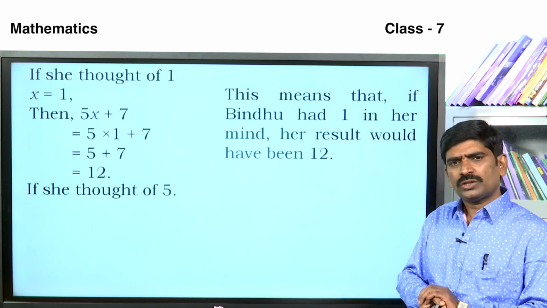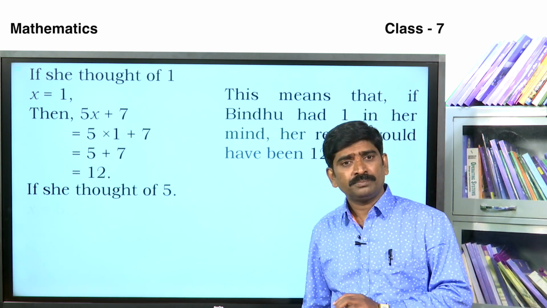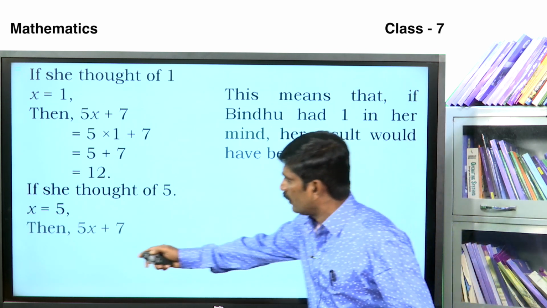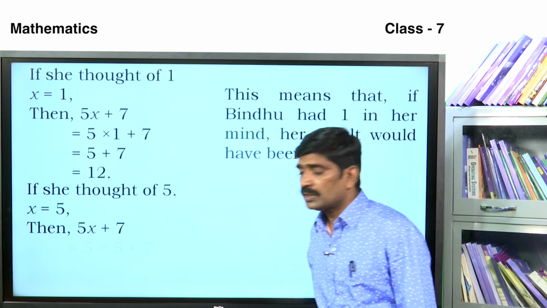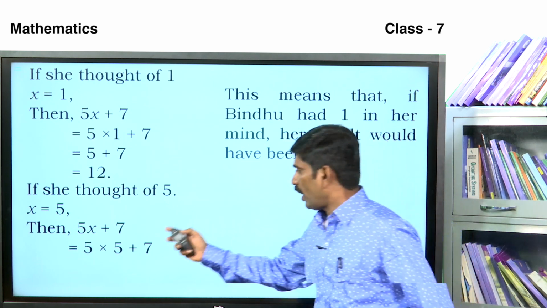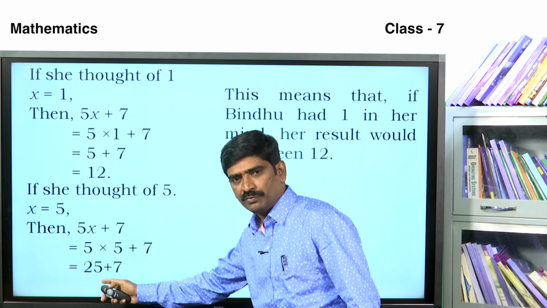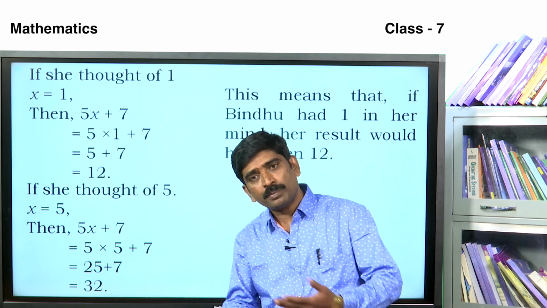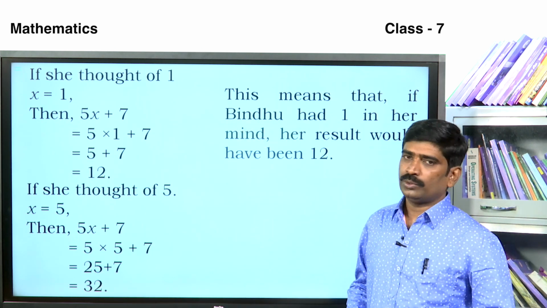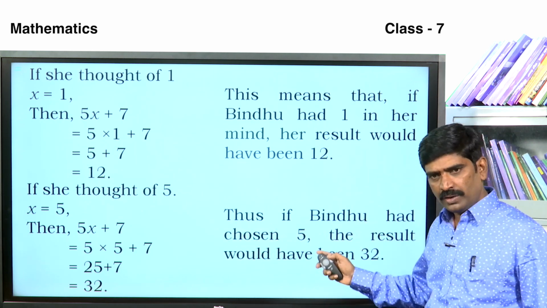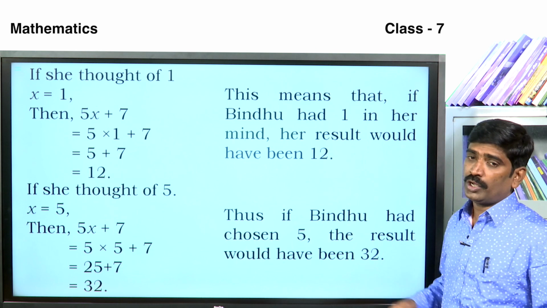If she thought of 5, then x is equal to 5. Then 5x plus 7 is 5 into 5 plus 7. 5 into 5 is 25, plus 7. 25 plus 7 is 32. Thus, if Bindu had chosen 5, the result would have been 32.